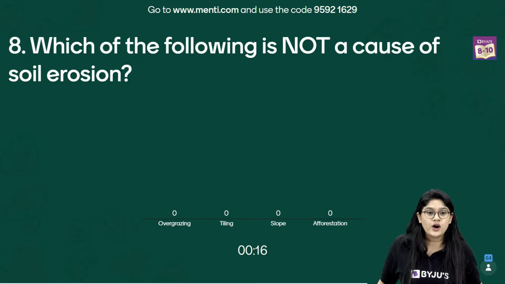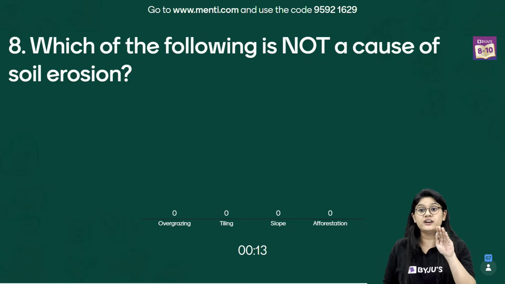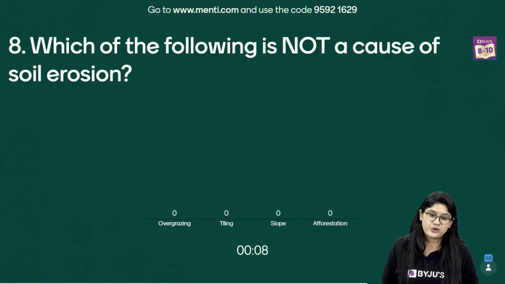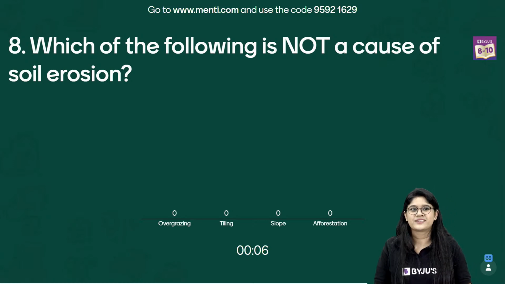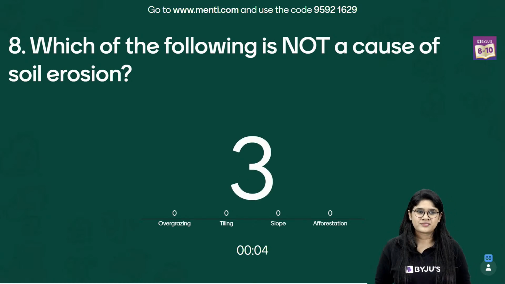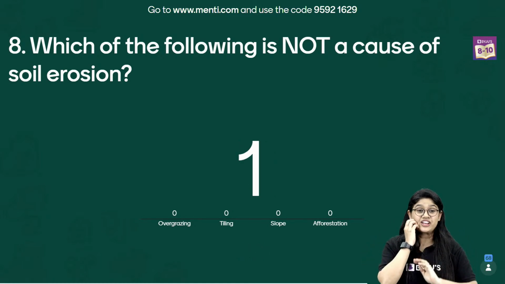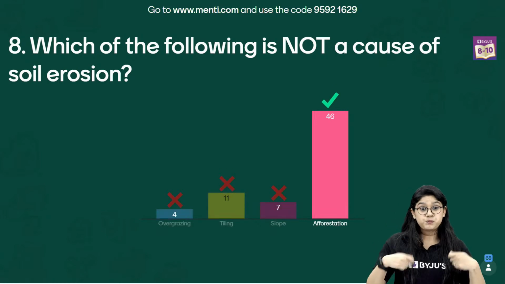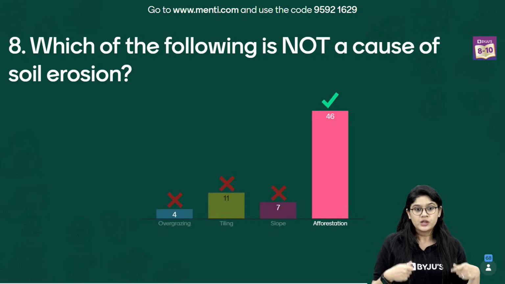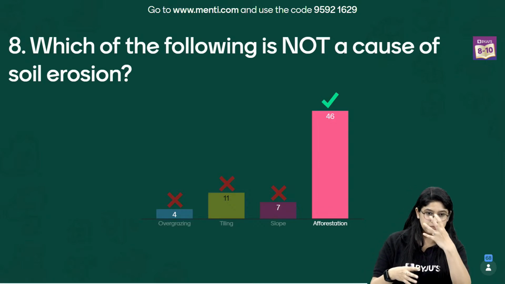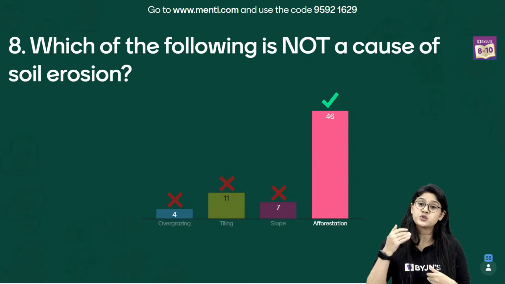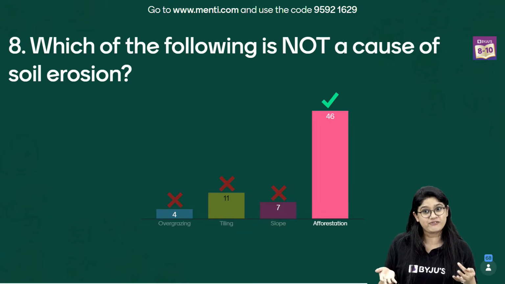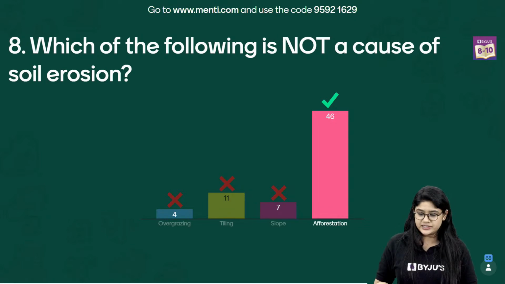We know that soil erosion is the removal of the top layer of the soil. So which of these will not be causing soil erosion? It's very easy peasy, right? Vaishnavi, tilling is basically a very common process which occurs in plowing, in the preparation of a soil. We usually till so that the air can go inside the soil. But if we are doing tilling more and more, we are losing the top layer. So the correct answer in this particular question is deforestation, right? And the rest are not the correct answer.